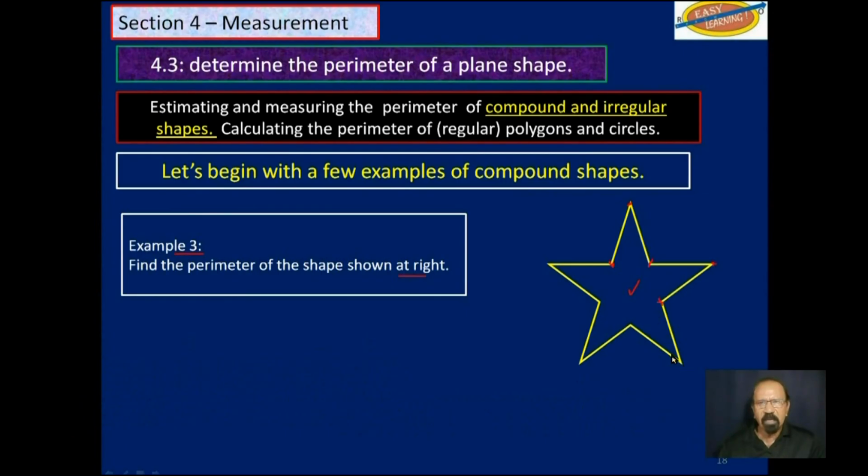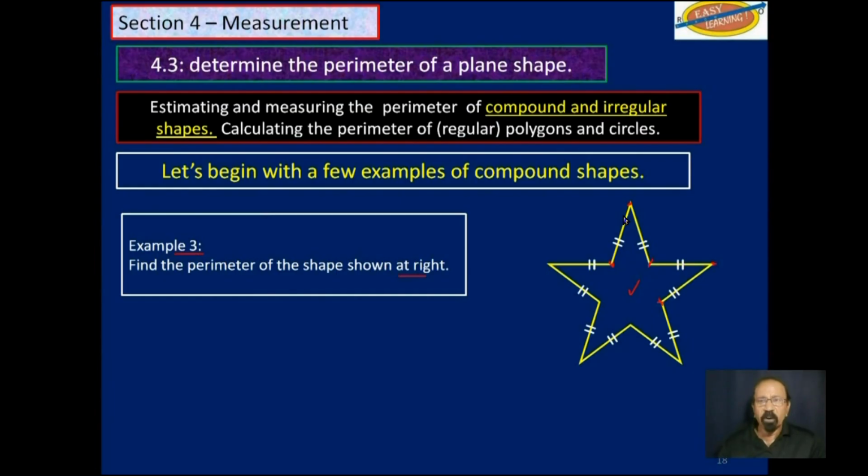You will measure each straight line. There are 10 of them, and then you will add the answers that you get, if that is all you were given. If you were further told that these sides are equal, then all you will need to do is measure one side and multiply by 10.